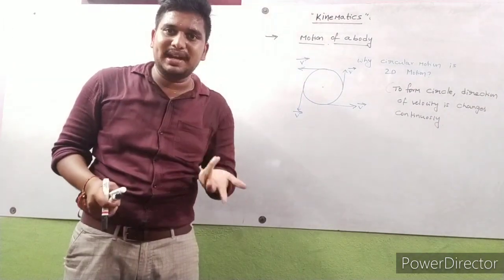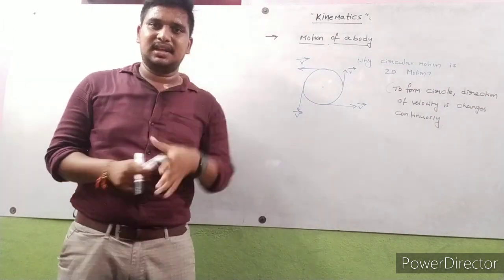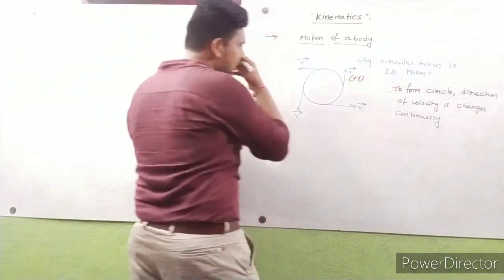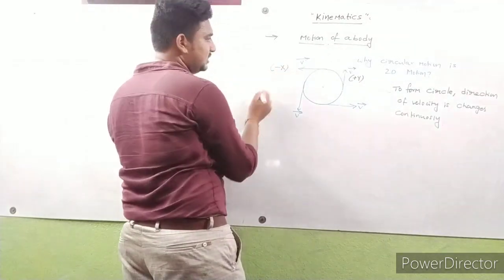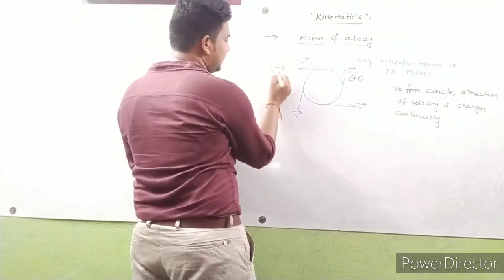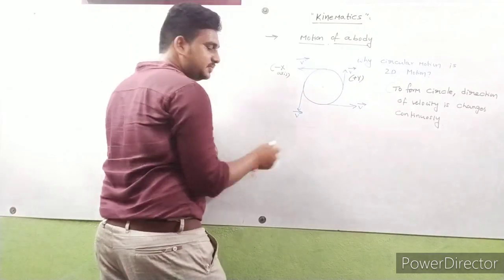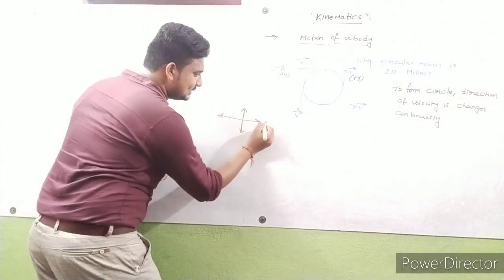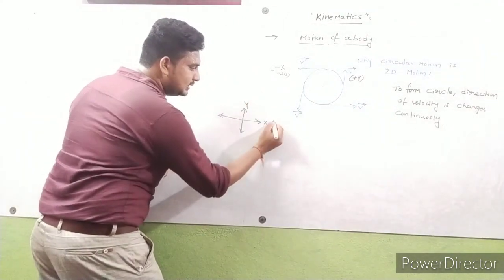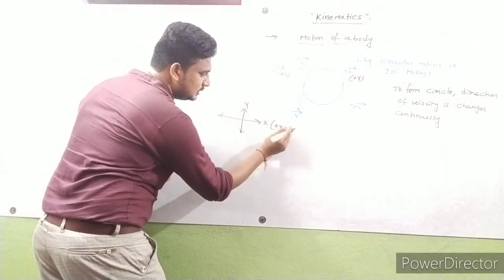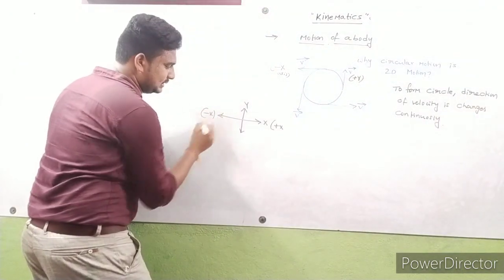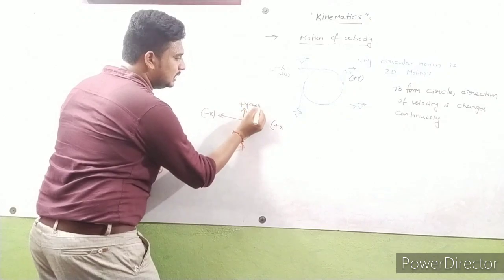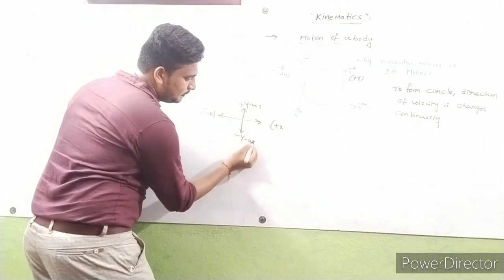How many directions are possible here? Two directions. This is the positive y-axis direction. This is the negative x-axis direction. What is this direction? Already you know. This is the x-axis, this is the y-axis. This is nothing but the positive x-axis, this is the negative x-axis, this is the positive y-axis, and this is the negative y-axis.